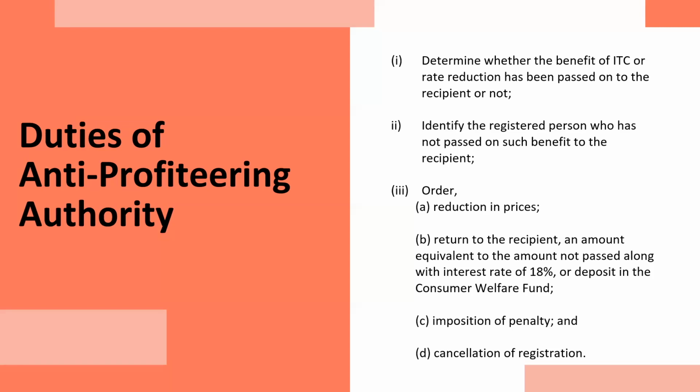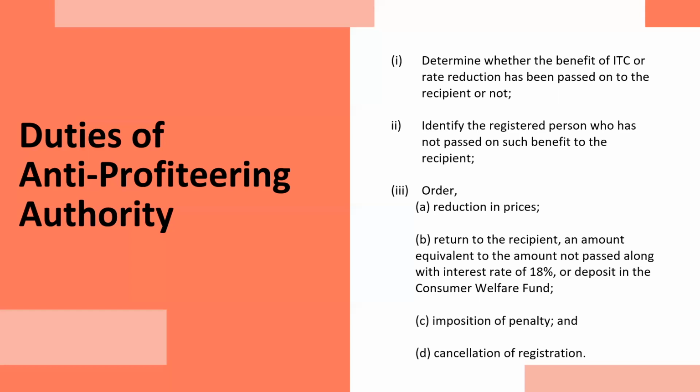As the case may be. In case the registered person cannot identify the recipient, then the registered person has to deposit the equivalent amount in the consumer welfare fund. They should not make profit for their own selves, rather they should submit the equivalent amount in the consumer welfare fund. So this is the duty of the anti-profiteering authority to check whether this is happening or not.